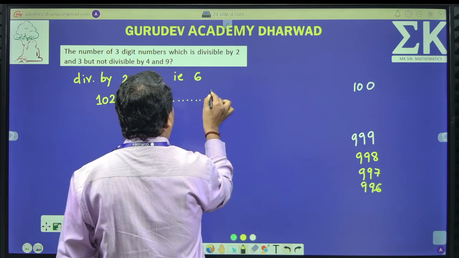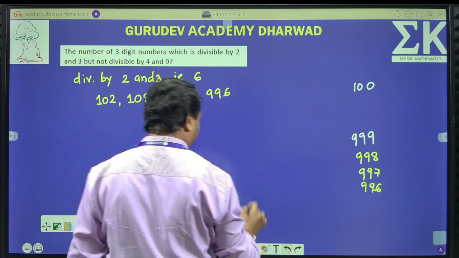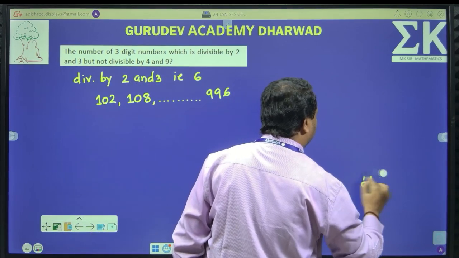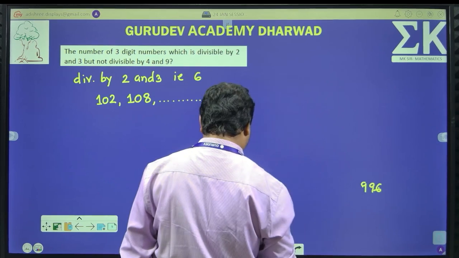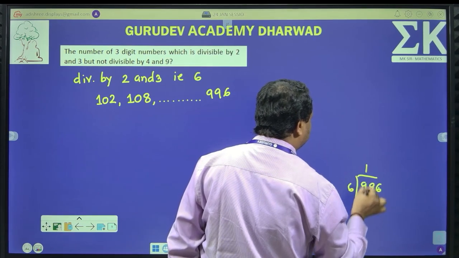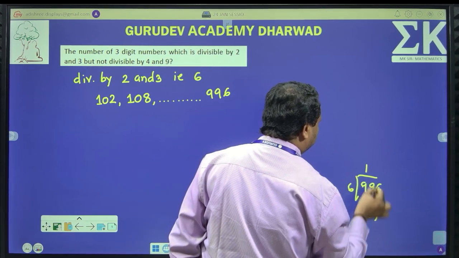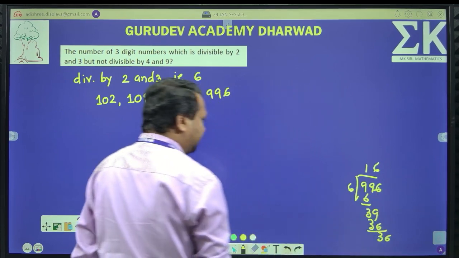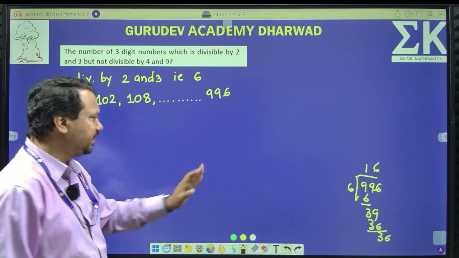The last number is 996. Can you verify? Let me cross check. Divided by 6, 6 1s are 6, 39, 6 6s are 36, again 3 remainder 36. Clear? So, it is absolutely divisible by 6.